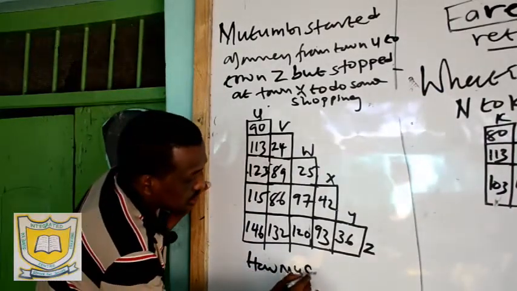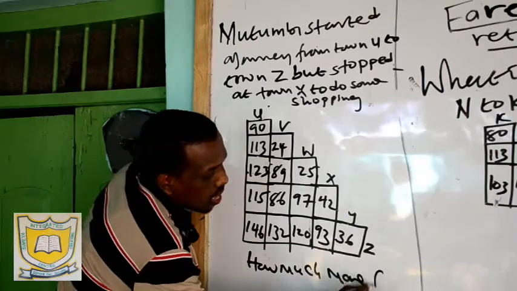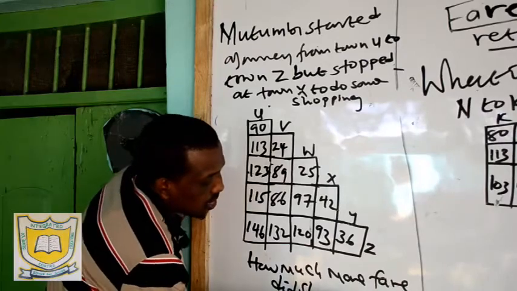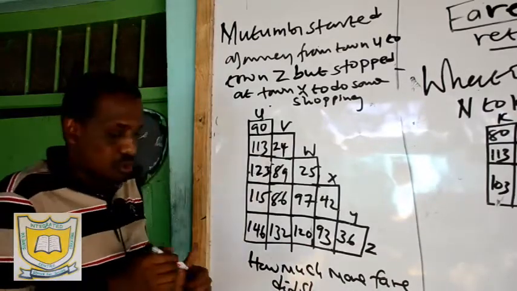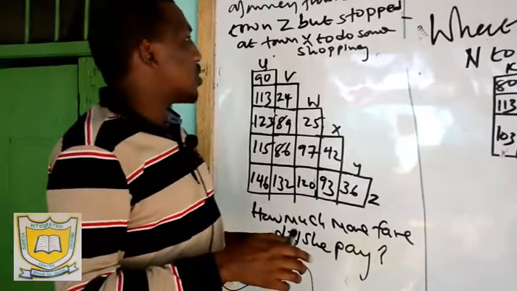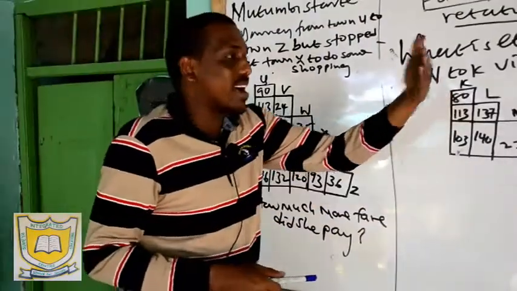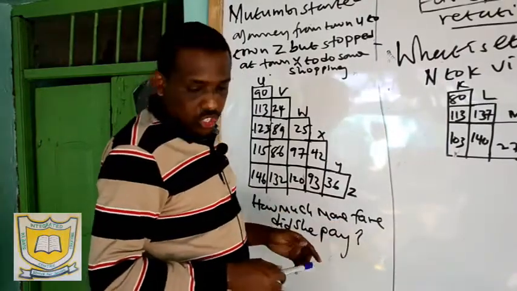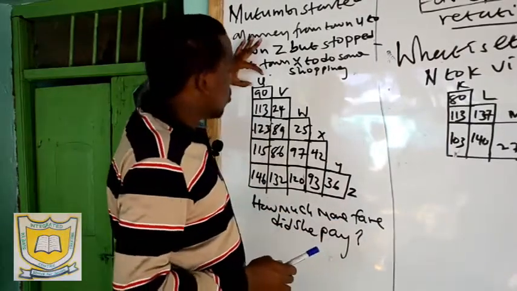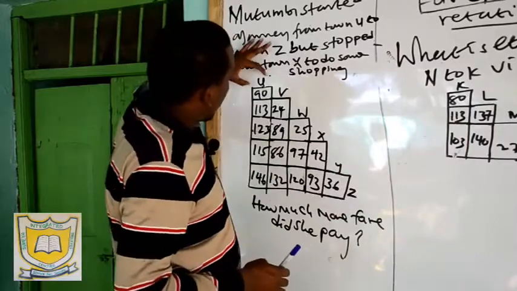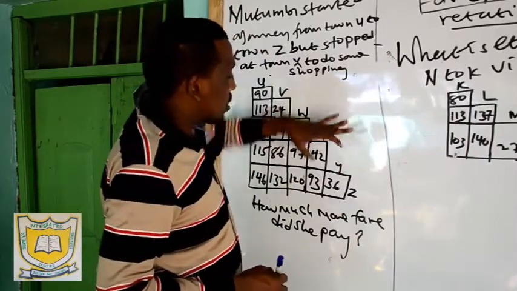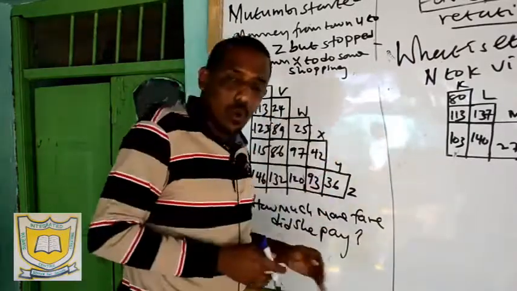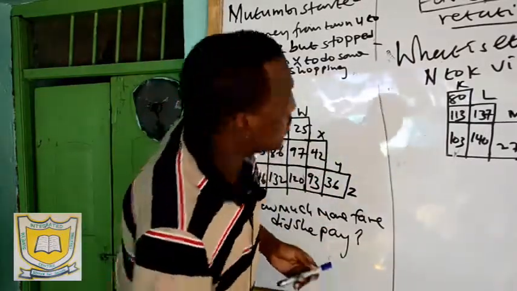How much more fare did she pay? Because she has stopped at a certain town to do some shopping now. So you are told how much more did she pay if she travels direct from U to Z, and if she stopped at town X now, how much more will she pay than when she travels direct? That's what they are asking now. Let us see.